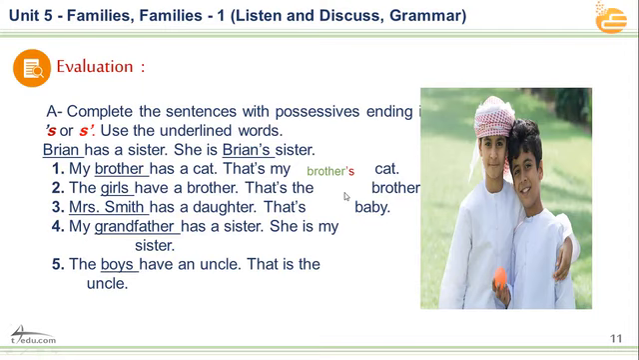This is s apostrophe. It is not a contraction, it is possession. Number three, we can say Mrs. Smith has a daughter. That's Smith's baby. It is singular. Number four, we have here my grandfather has a sister. She is my grandfather's. Okay, before that, we can say Smith's, and here we can say grandfather's. The boys have an uncle.